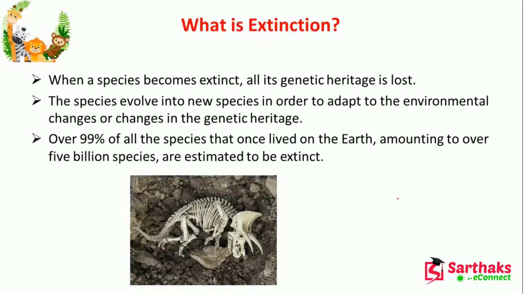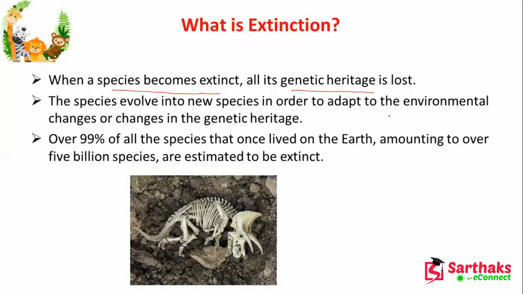Now, when a species becomes extinct, that means it does not exist, and all the genetic heritage is lost. I have told you that every generation, we lost them. So every genetic heritage lost is called extinction.